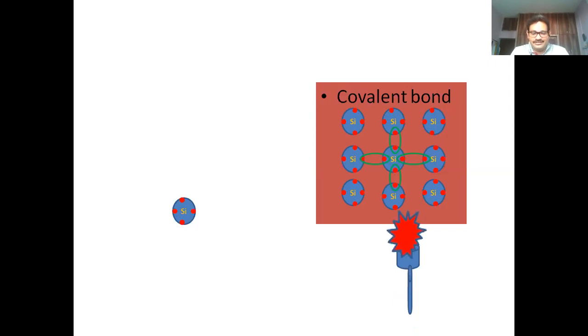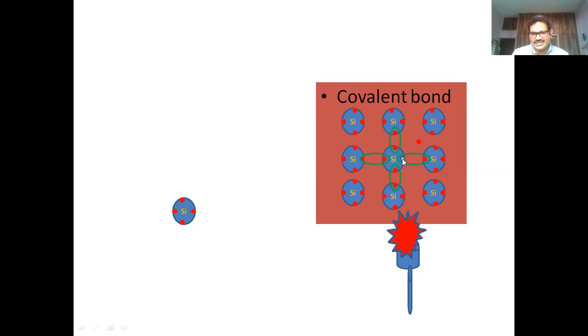Then the covalent bond between the silicon atoms will break, the tightly bonded electrons will be loosened, and the electron will move to the interstitial portion and become free. It is a free electron now. This free electron allows the conduction process.